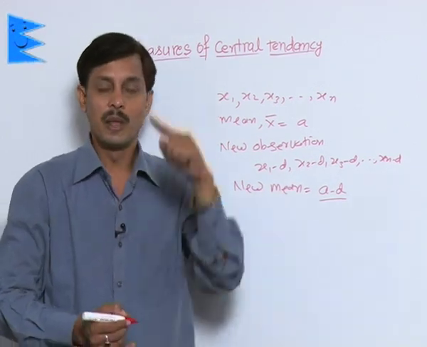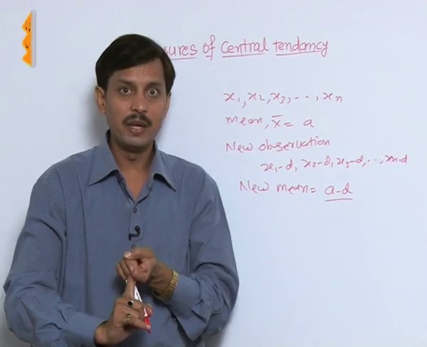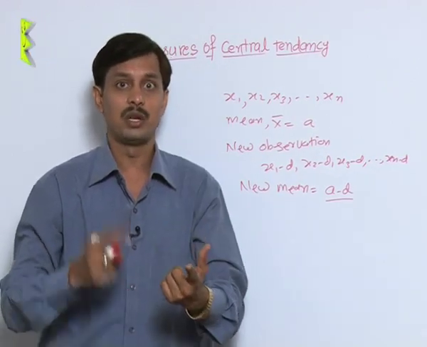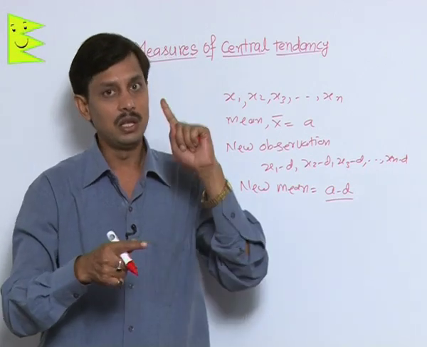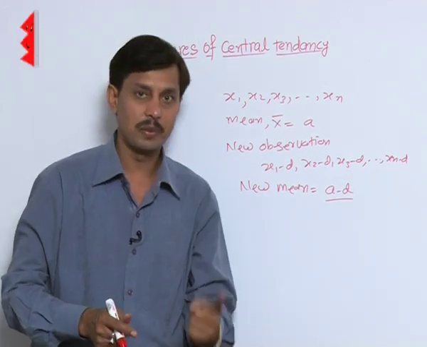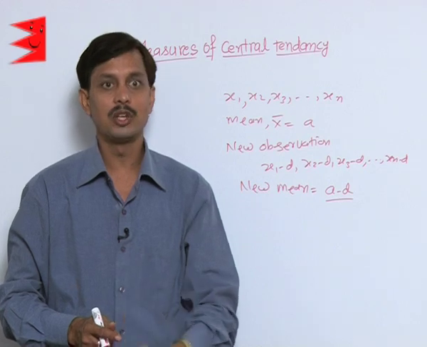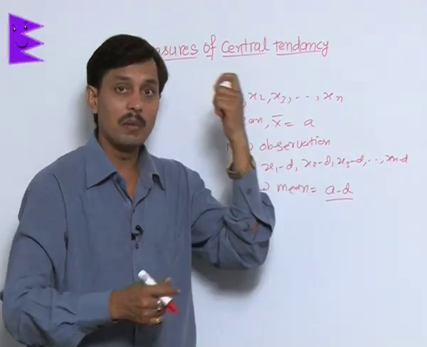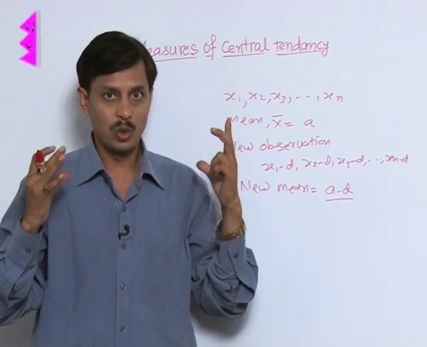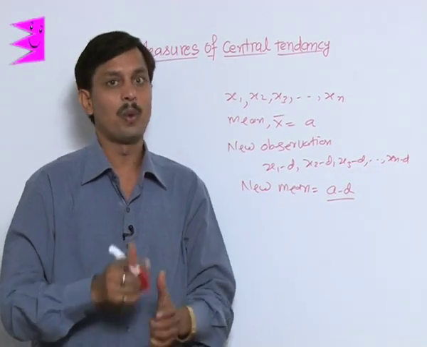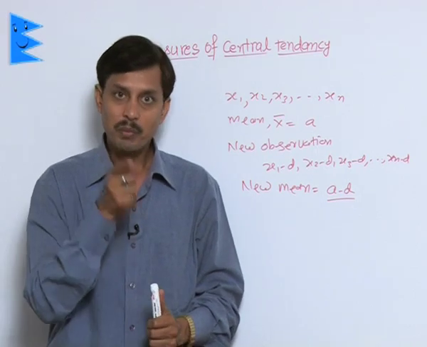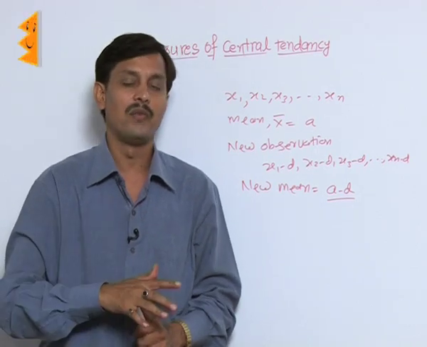So remember, whatever operation you do with each observation, the same operation, either of addition or subtraction or multiplication or division, will be applied to the mean also. So these are the four properties. If each observation is increased by some number, the mean will also be increased by the same value.